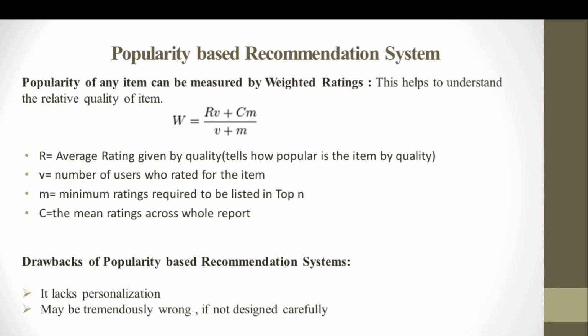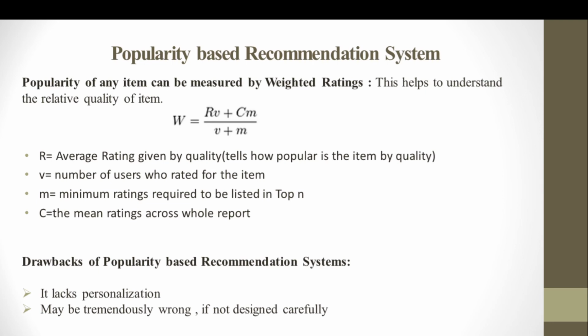Then V here again is the number of users who voted for the item, because it is very important that if somebody is giving a good rating to a specific item, at the same time we have to see how many users have actually given this particular rating. If one or two users are just giving the rating 5 and the overall number of votes given to a specific item is just 1 or 2, then it does not make sense. If the particular item is getting a good rating, at the same time it should be coming from many users, then we will be able to believe the rating of a specific item more firmly, right?